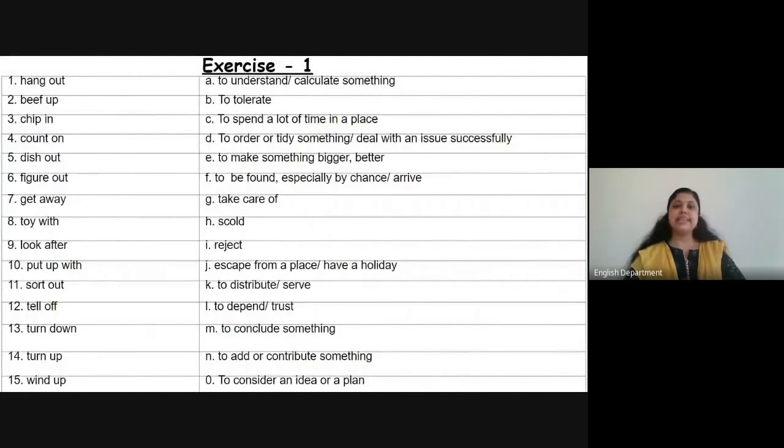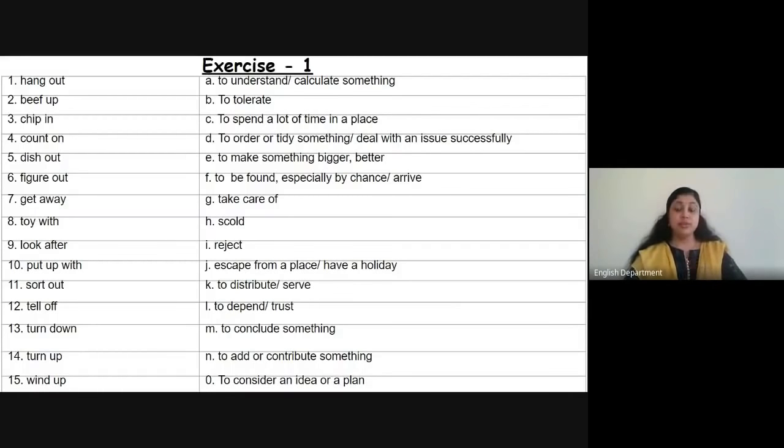This is exercise 1. You've been given a few phrasal verbs that you have already seen, and 3 of them which are new to you, and the meanings on this side. So what you can do now is again take your notebook. You don't have to write down the whole thing. Later on, you can note it down. But for now, you just write one, whichever number, A, B, C, D, like that, your answer there. And then we'll see whether it is correct or not.